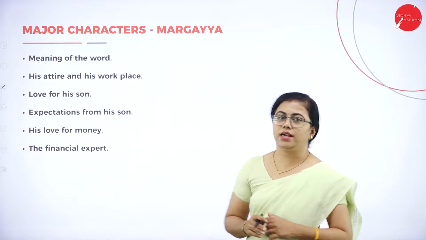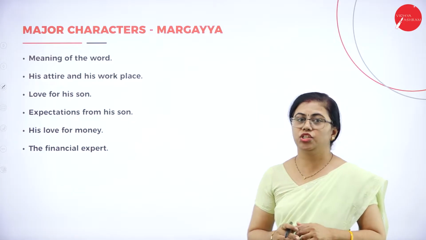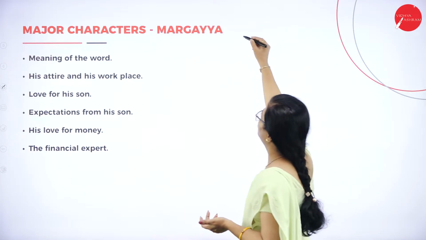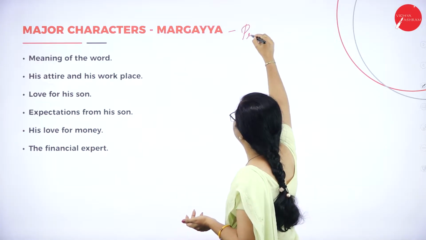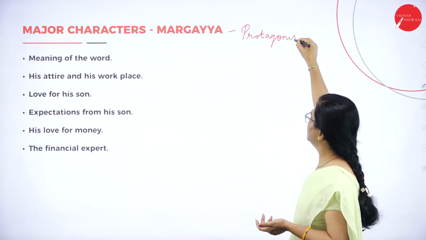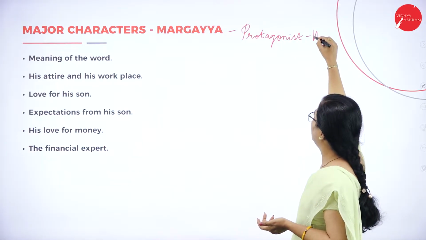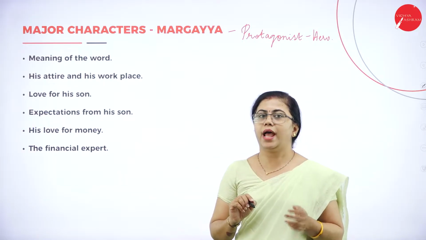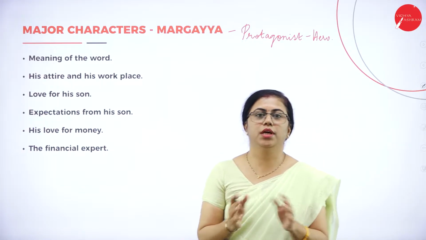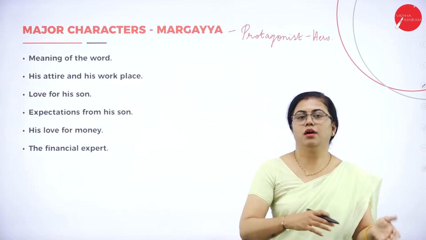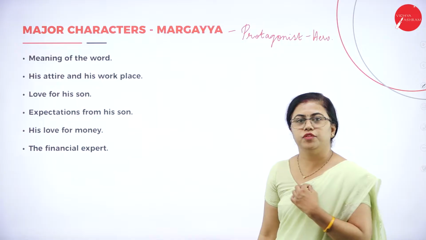So let us understand a few things about this major character Margaya. You can call him a protagonist. Margaya can be called the protagonist. Whom do you call a protagonist? The hero of the novel. In simple words, you can call him the hero of the novel. Antagonist and protagonist are antonyms. Antonyms means opposite. Protagonist is the hero, antagonist is the villain of the novel.